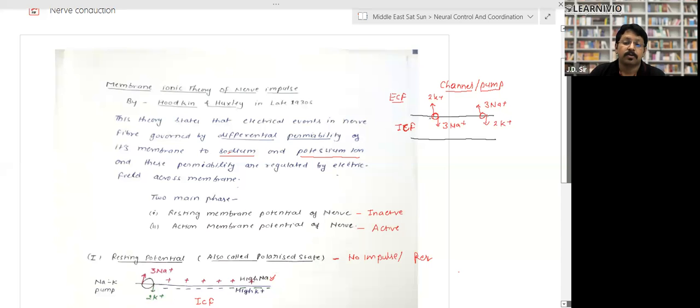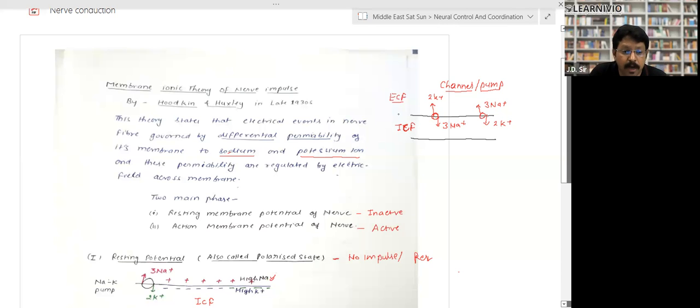Look, this is the diagram which I have shown you. This diagram belongs to a neuron, right? Inside the neuron, there is the protoplasm, or neuroplasm, that is called ICF, intracellular fluid, the fluid which is filled inside the cell. And outside of the neuron, there is ECF, extracellular fluid. During the normal time, the sodium potassium pump or channel pump functions.